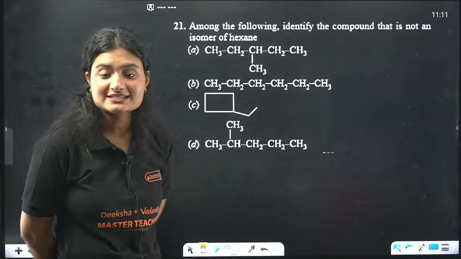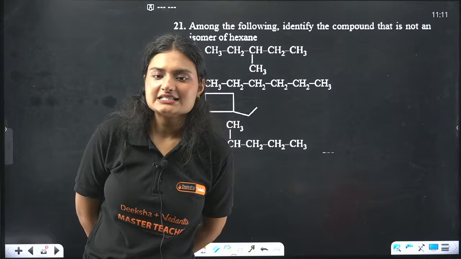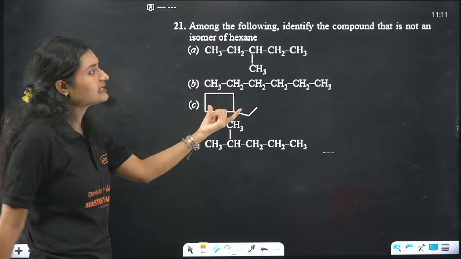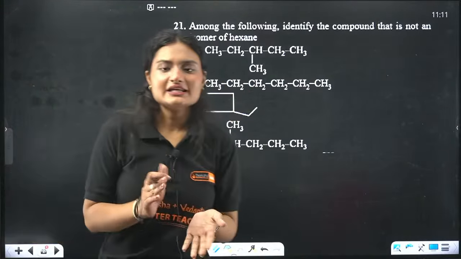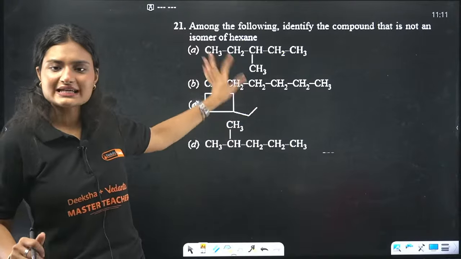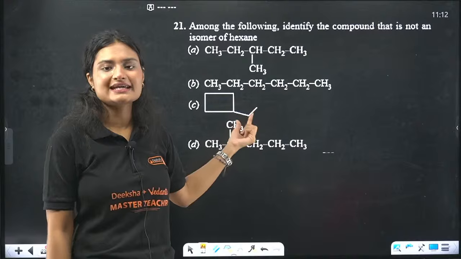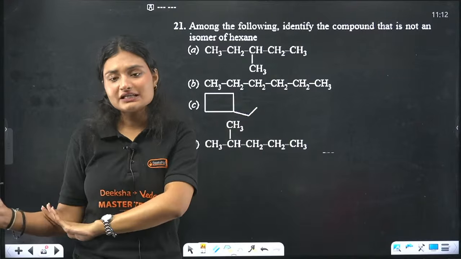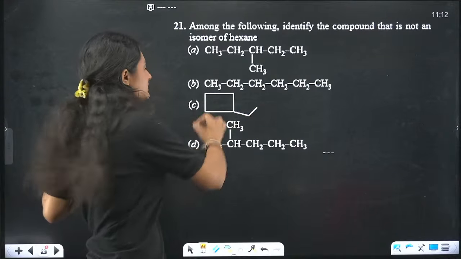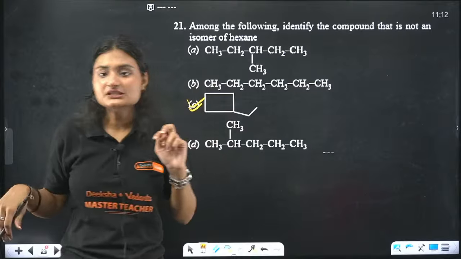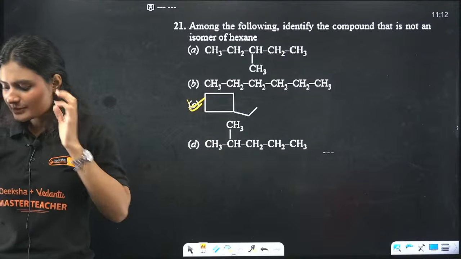Yes, all of you answered correctly. The correct answer is C, because this is not an isomer of hexane. The structural arrangement is different, but here we are talking about a cyclic form. It's not hexane anymore. It became cyclobutane, right? So that's a whole different compound, so that is not an isomer. The correct answer is option C.